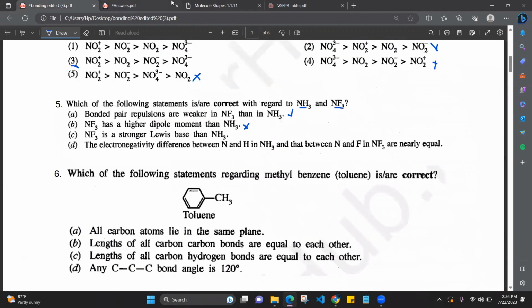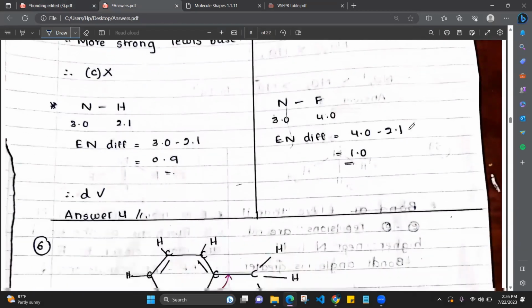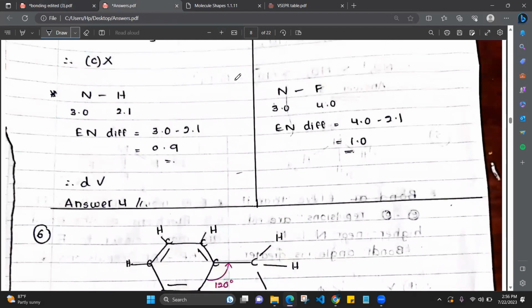And the electronegativity difference statement: the electronegativity difference between nitrogen and hydrogen in ammonia and that between nitrogen and fluorine in NF3 are nearly equal. You don't have to know the values, but you can get them from atomic sizes. Nitrogen is 3. Fluorine is anyways more electronegative than hydrogen. So which has the greater electronegativity difference? NF3.